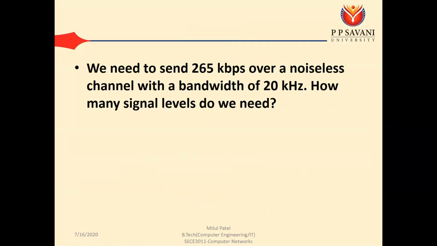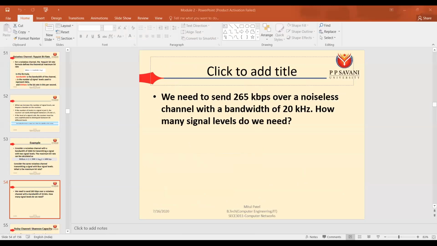So I have assigned you this example: if you have a channel with 265 kbps and a bandwidth of 20 kilohertz, how many signal levels do we need? Okay. We know the formula that our data rate is equal to 2 into B into log L base 2. Here the bandwidth is given and the data rate is given. You need to find out the number of levels.